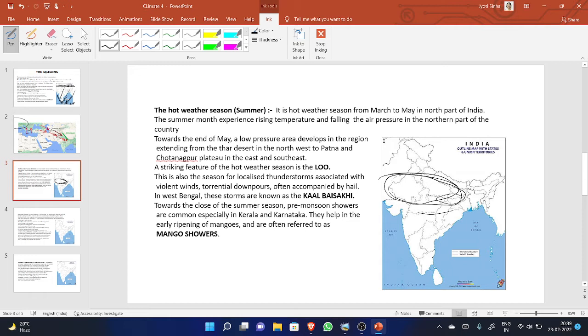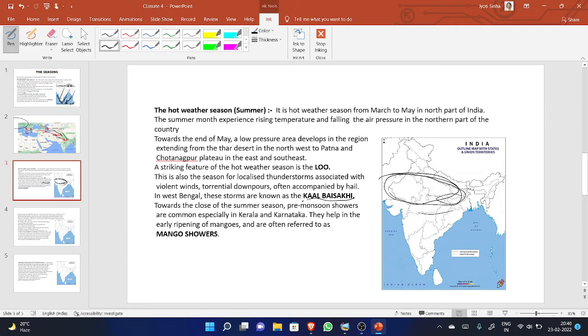If we see about the precipitation, then one type of rain is hail formation that takes place in some part of the country, especially in West Bengal. And in West Bengal, these storms are known as the Kal Baisakhi. This is also a very important phenomenon that takes place in the northwestern part of the country.